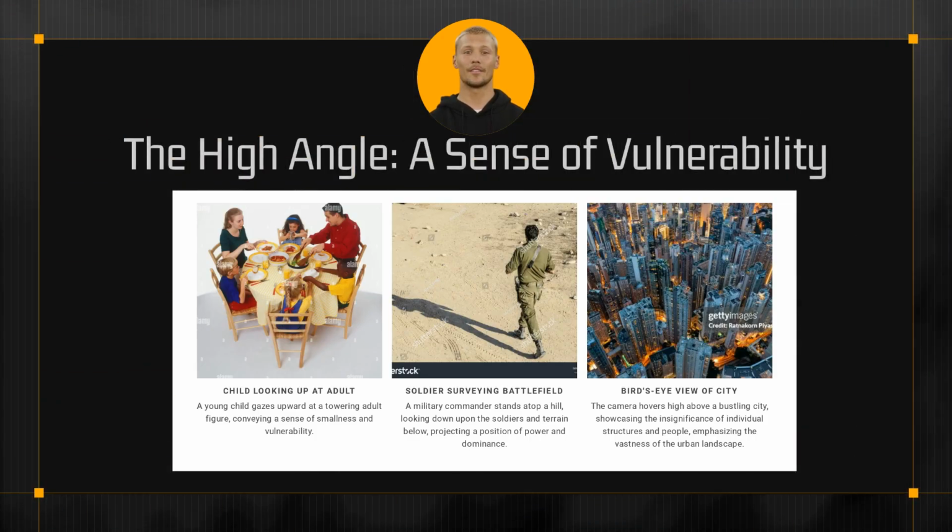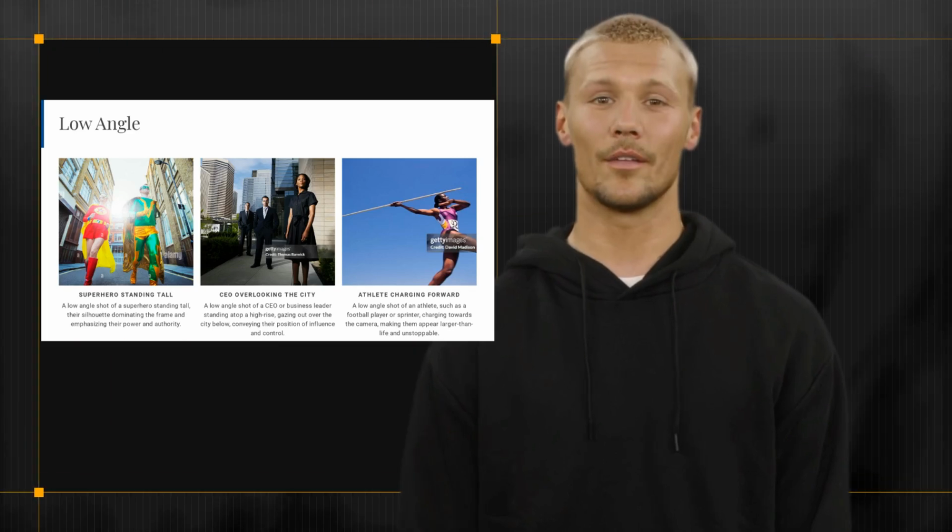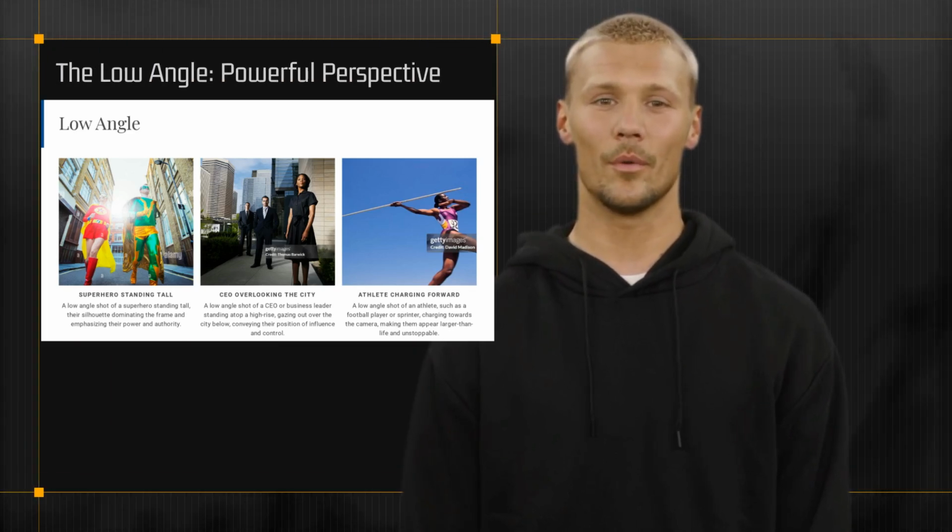Now let's talk angles. The high angle looks down on the subject, creating a sense of vulnerability. Picture a child looking up at an imposing adult. Conversely, the low angle looks up, making the subject appear powerful. Think of a superhero standing tall, viewed from below to emphasize strength.